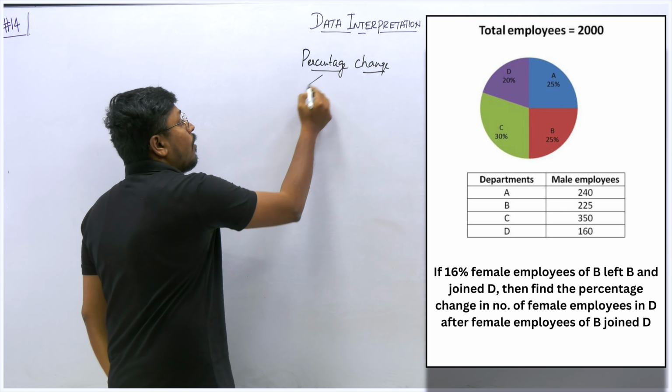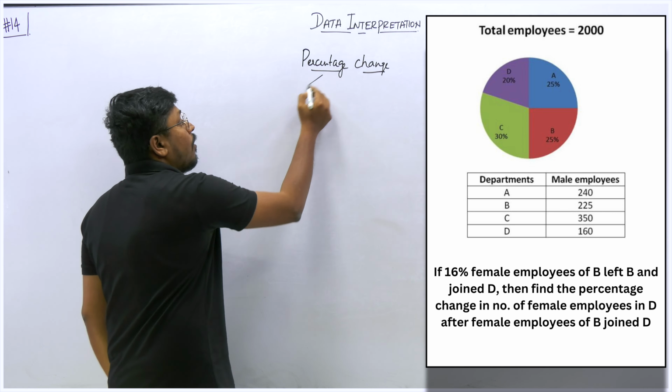One, if all the values are in percentage. If all the values are in percentage, then in order to find the percentage change, we have to apply the formula A plus B plus AB by 100. This is the formula we need to use.